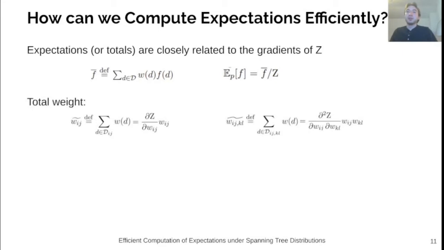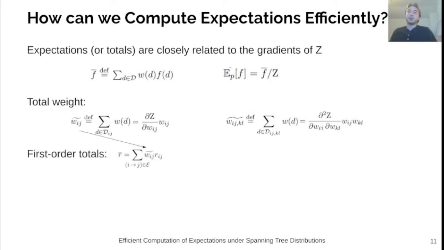We will also define the total weight of an edge from i to j to be the sum of the weights of all trees that contain the edge from i to j. This turns out to be equivalent to the derivative of Z with respect to the weight of the edge, multiplied by that weight of the edge. We also have totals for pairs of edges that follow a similar pattern.